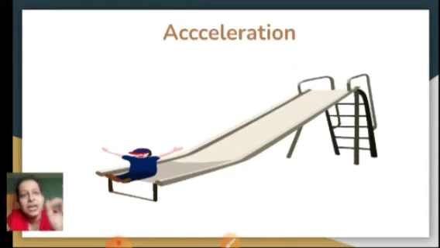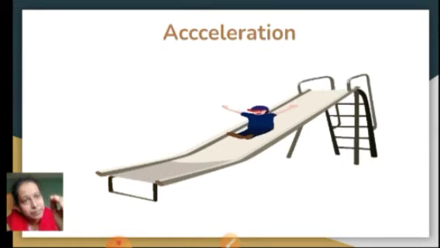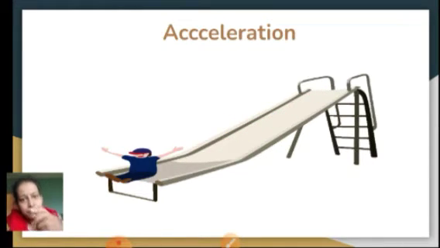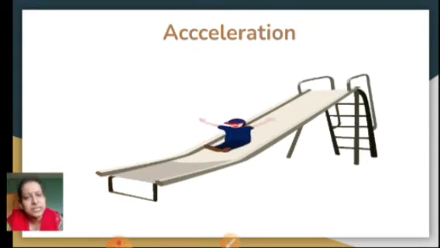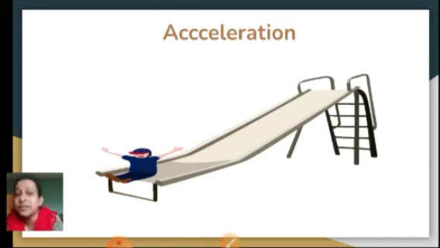Then slowly the velocity goes on changing, it goes on increasing. In the middle it goes on increasing. But finally when you land down, your velocity has decreased and it becomes completely 0 towards the end. So you find that the velocity goes on changing here.